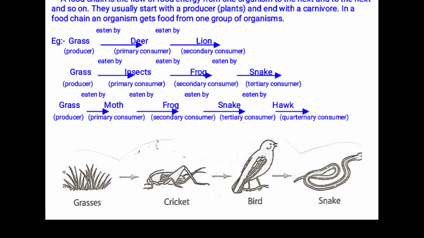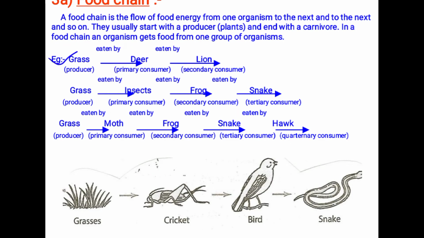According to the position of grass, the position of lion is second, so it is a secondary consumer. Now the other example, grass. Grass is eaten by insect. So insects directly eat the grass, so it is a primary consumer.